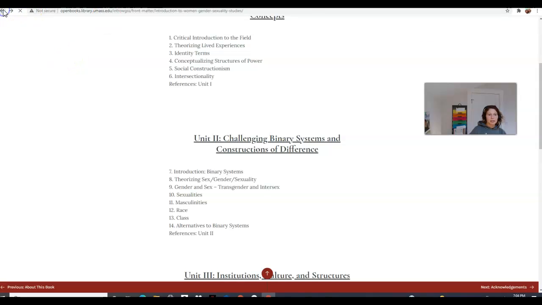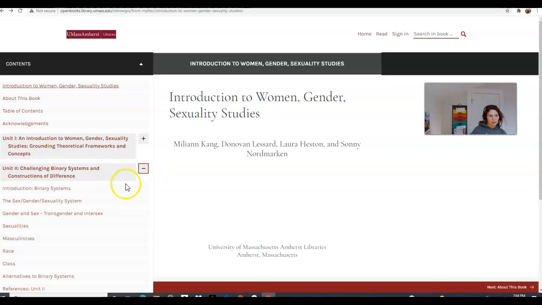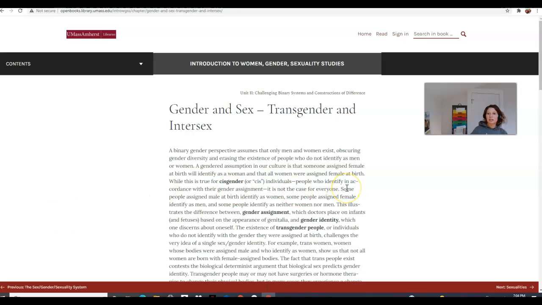So let's go back to the book and the content. So chapter 2, and there it is, gender and sex, transgender and intersex, and it should bring you right to that page.